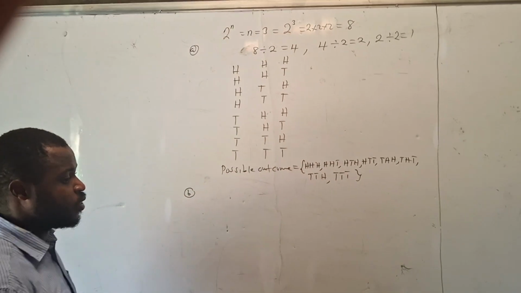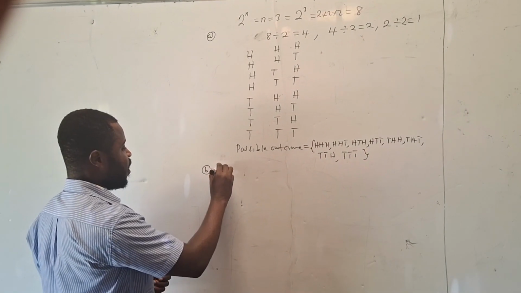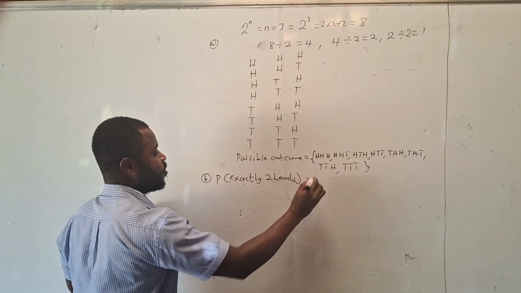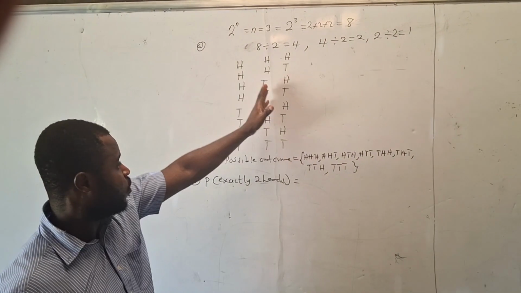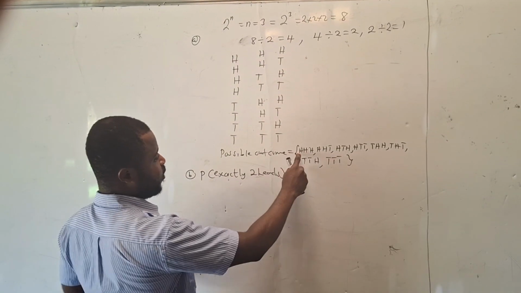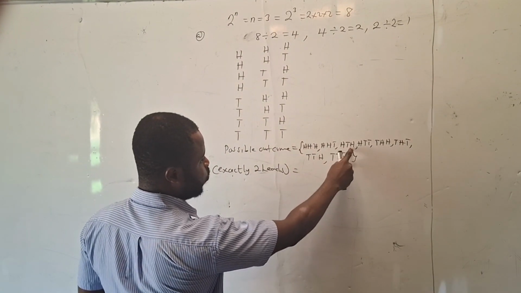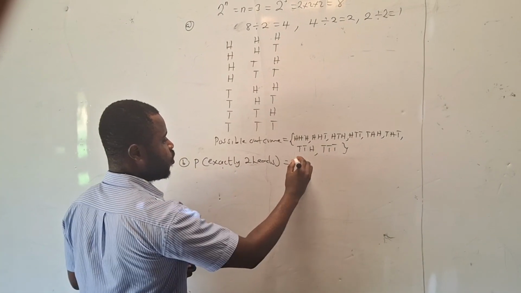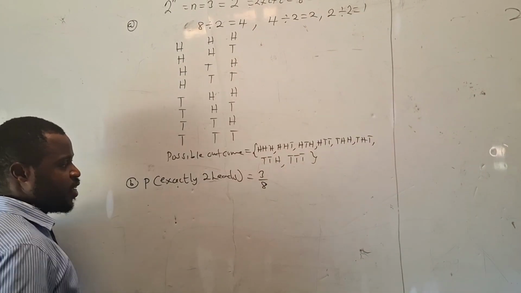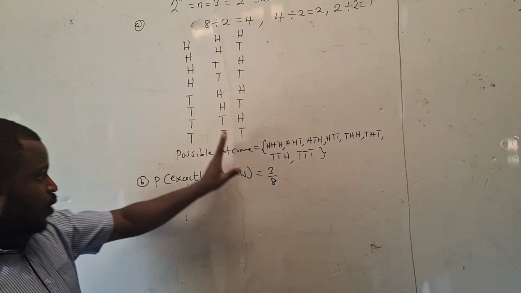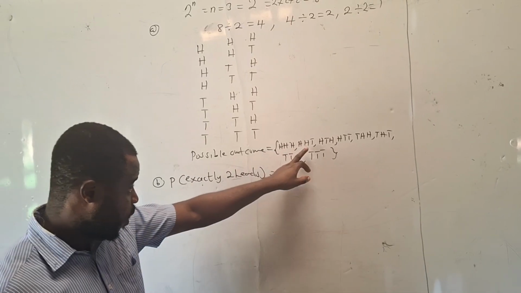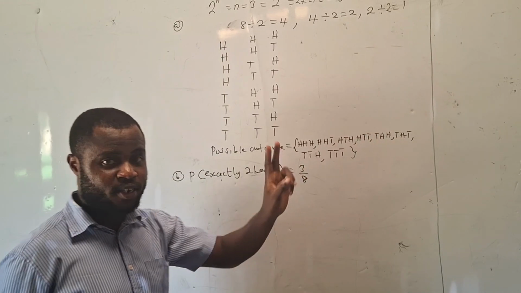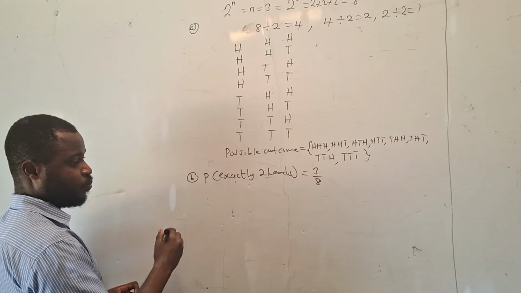So the next question is probability of obtaining exactly 2 heads. Exactly 2 heads. So we can look here or look here. This one is 3 heads. It doesn't qualify. So we have 1 here, 2, 3. So we have only 3. So it's going to be 3 out of 8. Exactly 2 heads. So which of the outcomes has exactly 2 heads? 1 here, 2, 3. 2 heads.